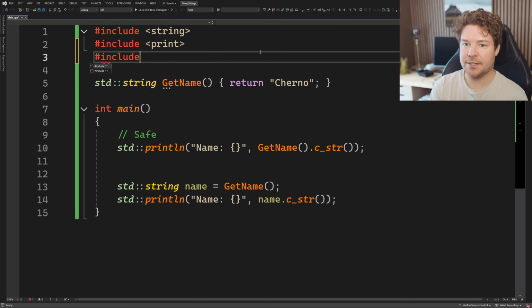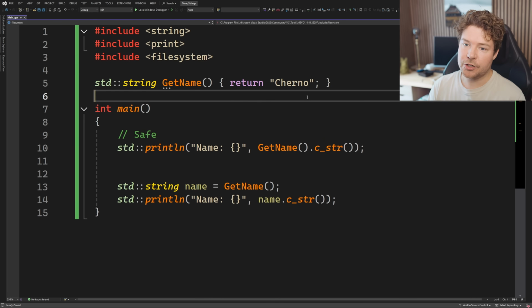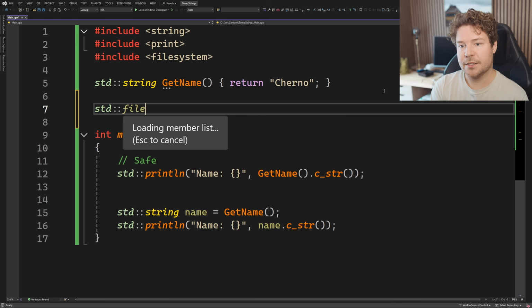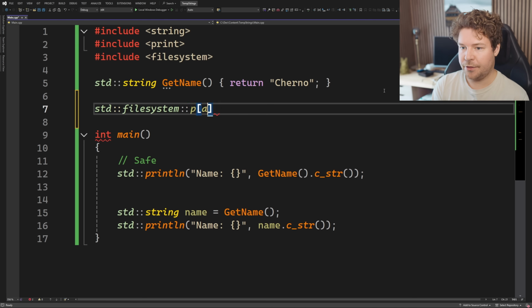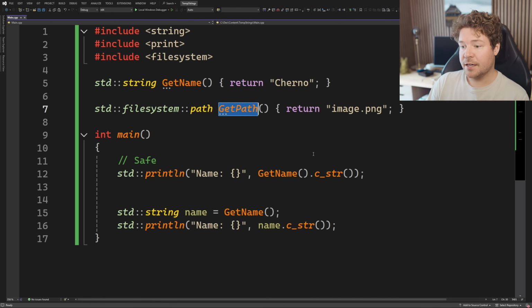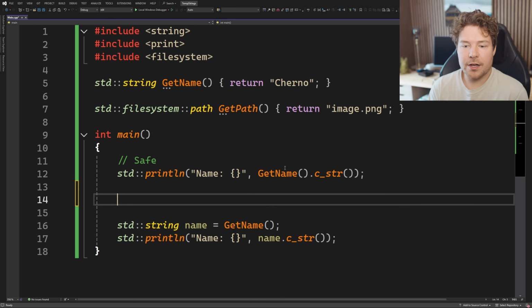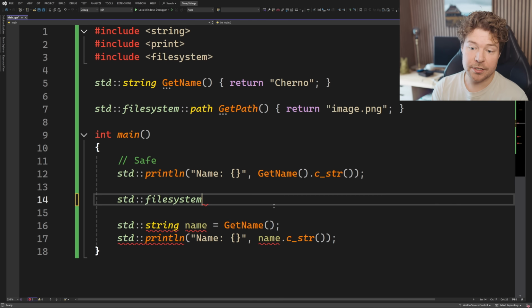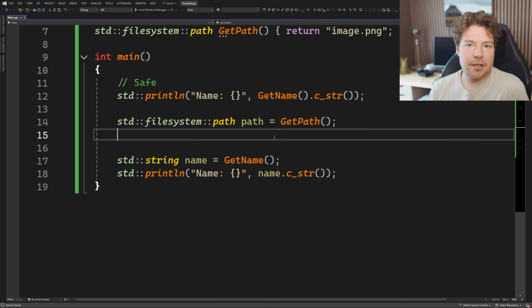Another really common example that I see that people are unsure about pretty often is if you have a file system path, so let's do getPath, return image.png. If I have a file system path and I need to get a char pointer out of it, how do I do that? And in fact, let's just say that I'm actually storing this properly. So here is my path, and then I want to, I don't know, display it in the UI using ImGui. Maybe it needs an actual char pointer. So how do I get to a char pointer?